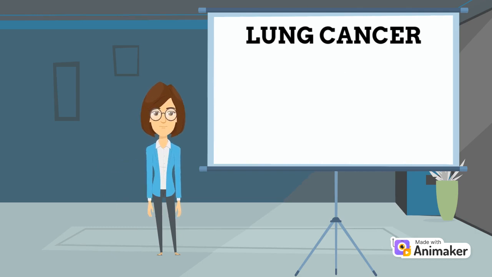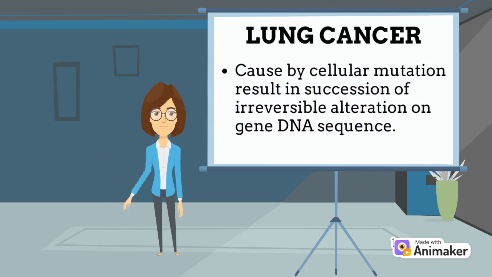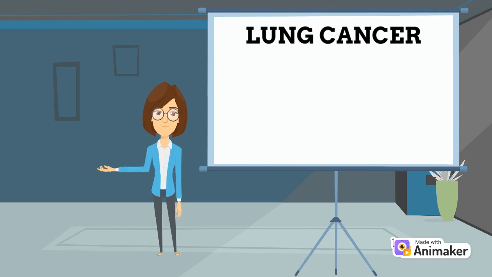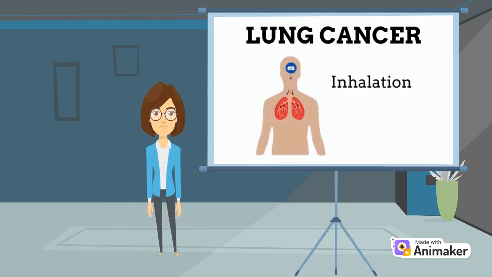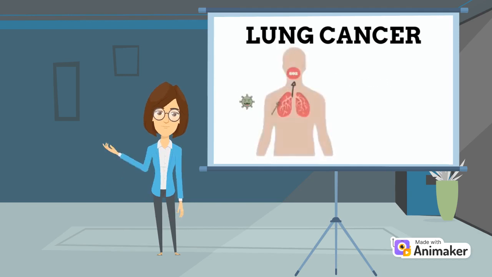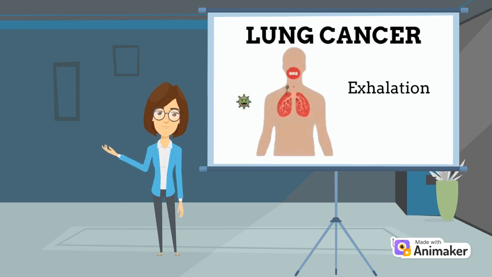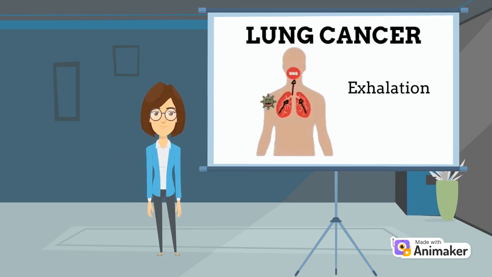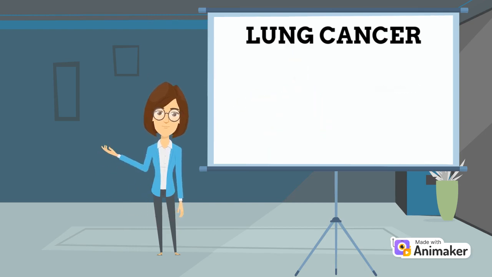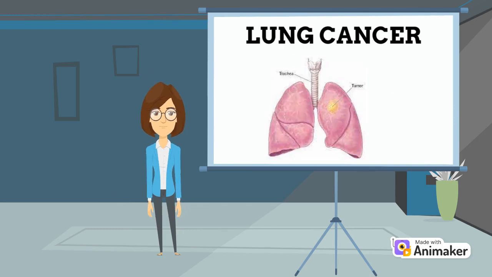alveoli. Lung cancer is caused by a cellular mutation that results in a succession of irreversible alterations to a gene DNA sequence. As we need to breathe in to take in oxygen for cell growth and exhale to get rid of carbon dioxide, hazardous substances like asbestos fiber or chemical-integrated smoke frequently cause this alteration to occur, making the cancer cell attack our lung.